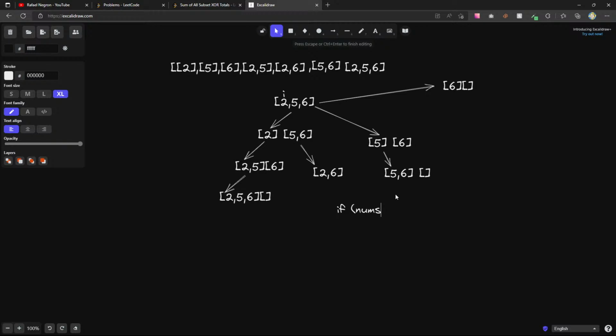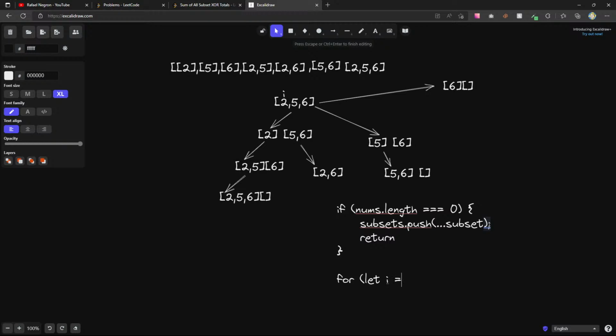So if nums.length equals 0, then maybe in here we can add the current subset to our subsets. So subsets.push subset, and then from here we really could just return.